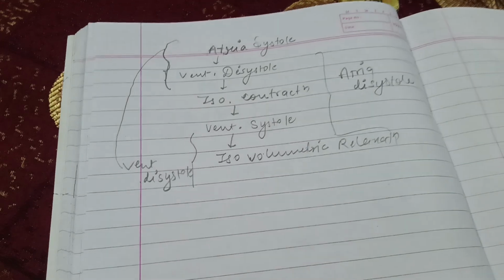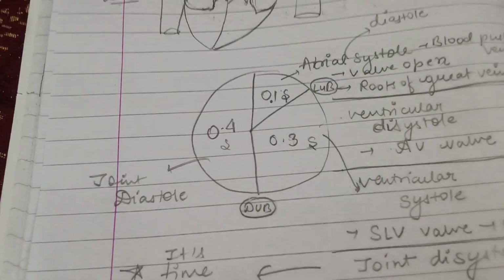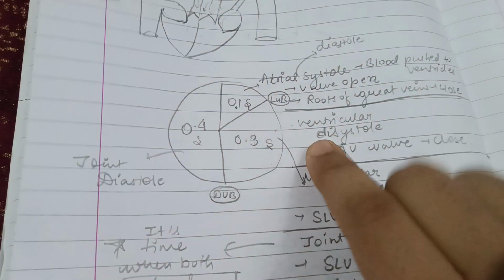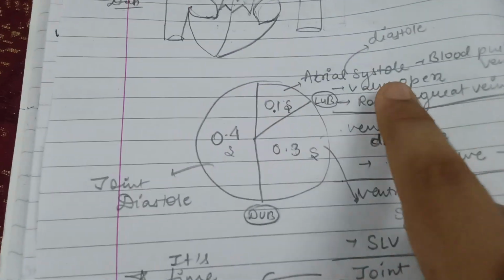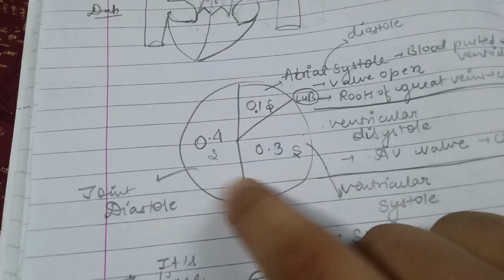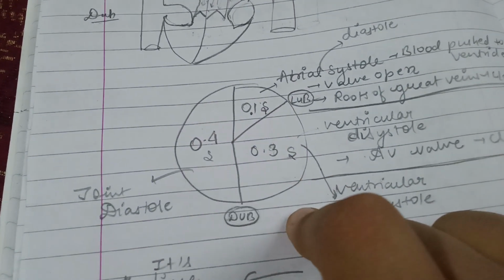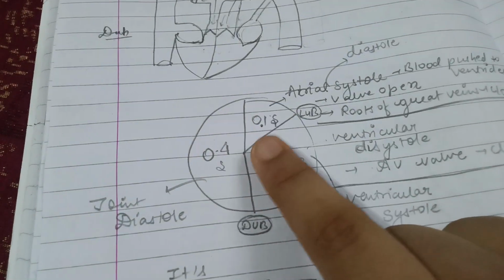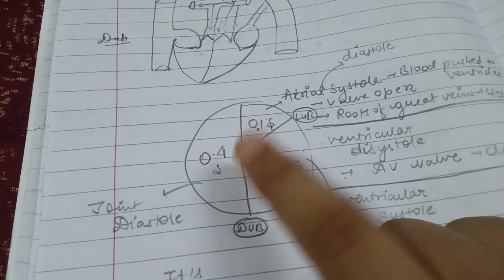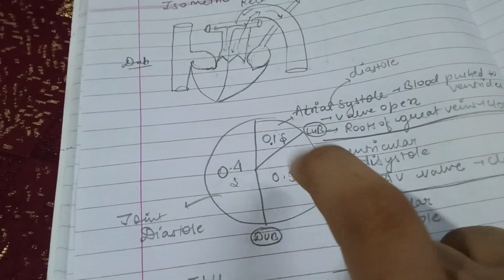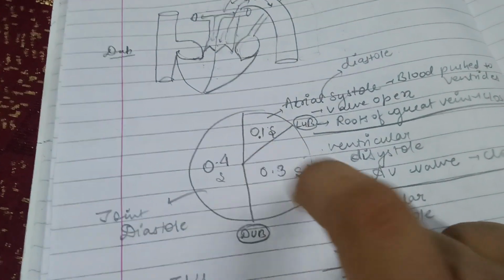Let me just clear one more confusion. Let's come to this. Basically, this pie chart is very important. As you can see, we have atrial systole for 0.1 second. After atrial systole, all these things are happening, during which the atria is diastoling only, meaning relaxing only. So for 0.1 second it is systoling, and for 0.7 second, the whole process which is happening right here is in the form of relaxed.